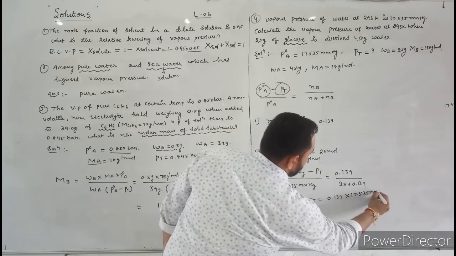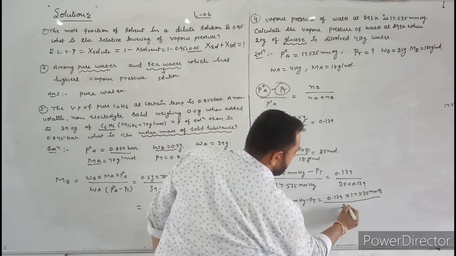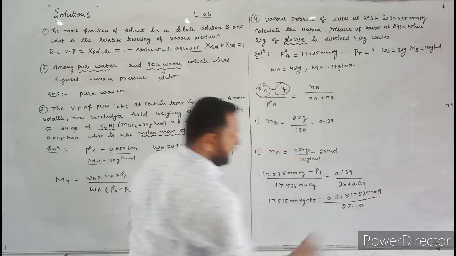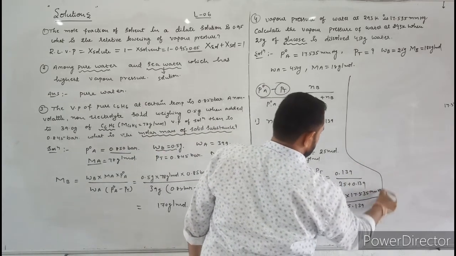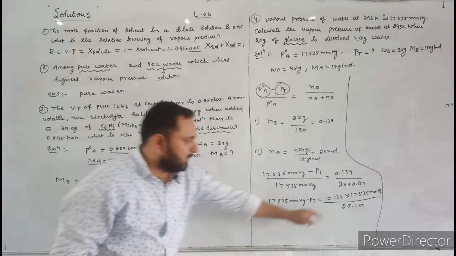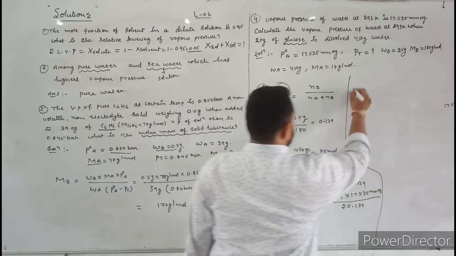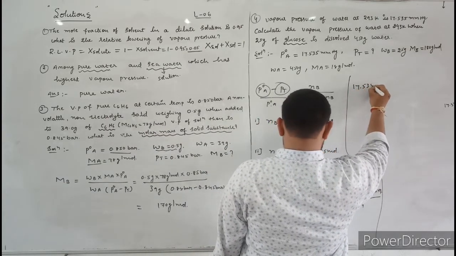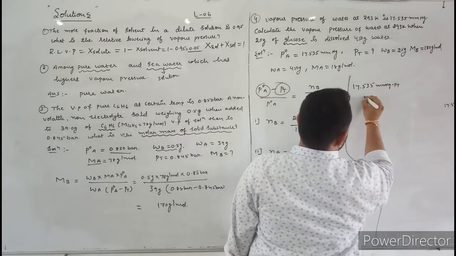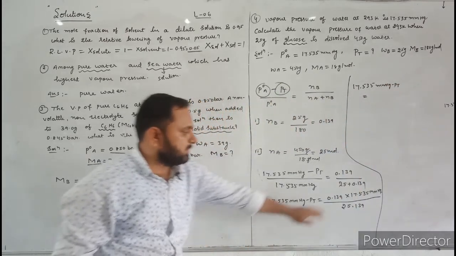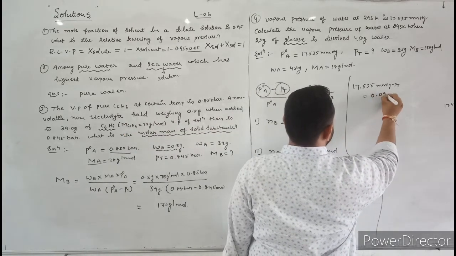Next, just add these two. If you add these two, you will get 25.139. Next, again you simplify this. Just multiply all these values and divide with this value. 17.535 millimeter of mercury minus PT is equal to, if you simplify this, you will get 0.097.